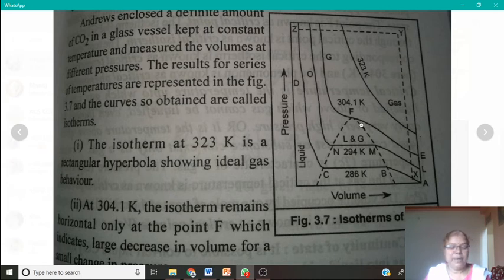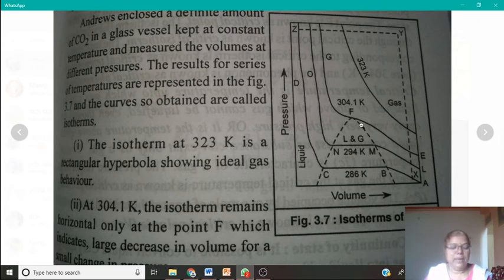The critical temperature is the temperature up to which gas can be liquefied, or above which gas cannot be liquefied even though we apply a very high pressure, or it is the temperature above which liquid cannot exist. In other words, the substance can exist only as a gas.